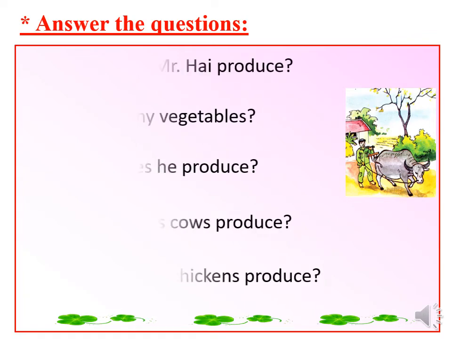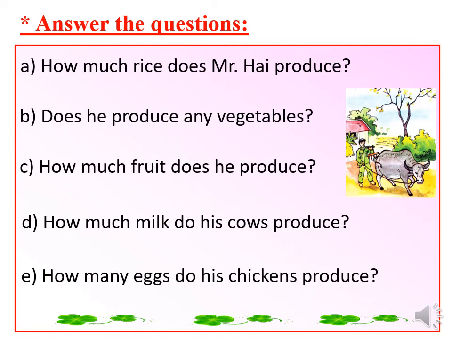After listening and reading, there are 5 questions for you. A. How much rice does Mr. Hai produce? B. Does he produce any vegetables? C. How much fruit does he produce? D. How much milk do his cows produce? E. How many eggs do his chickens produce? You have 5 minutes to answer the questions.